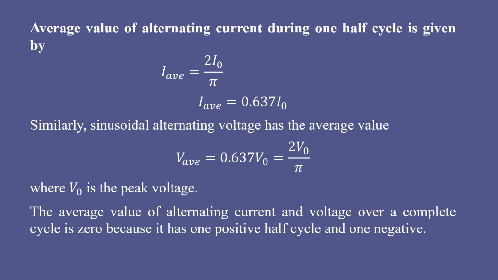The average value of alternating current and voltage over a complete cycle is 0, because it has one positive half cycle and one negative half cycle. If you take the average value of AC over a complete cycle, that average value is going to be 0. But we are going to take the average value over one half cycle, which is going to be finite. So that is about the average value of AC.